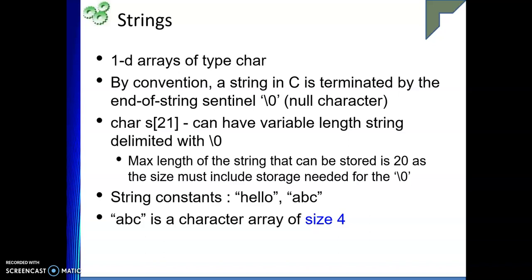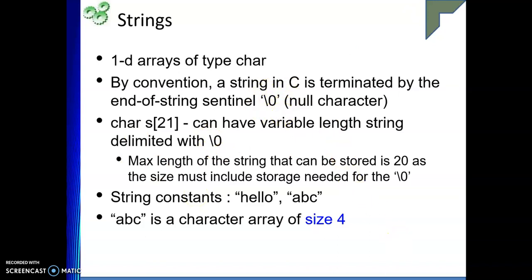Now, if I write "hello" in double quotes and "ABC" in double quotes, these are nothing but string constants. And "ABC" is considered a character array of size 4, because there are 3 characters followed by the null character.